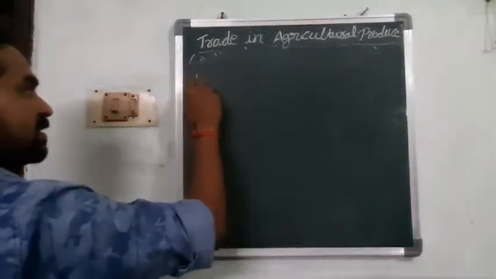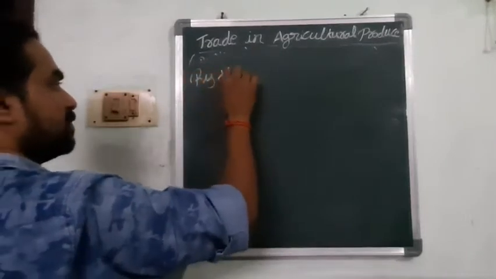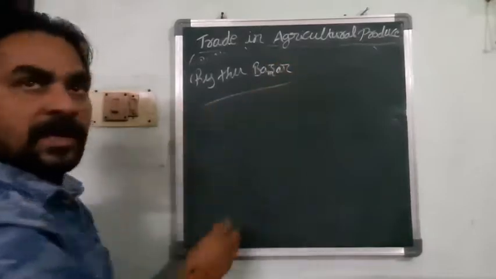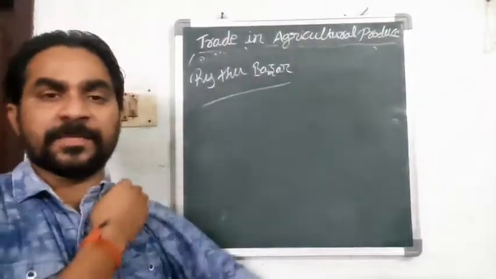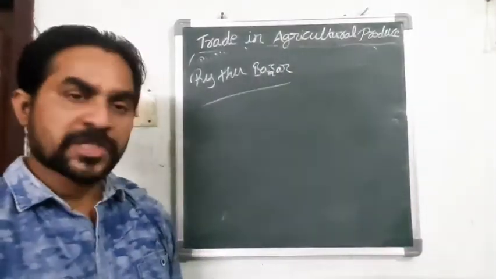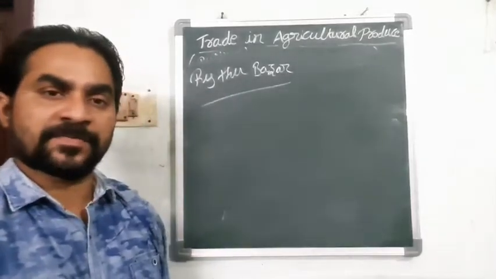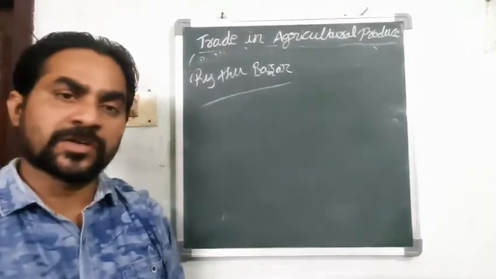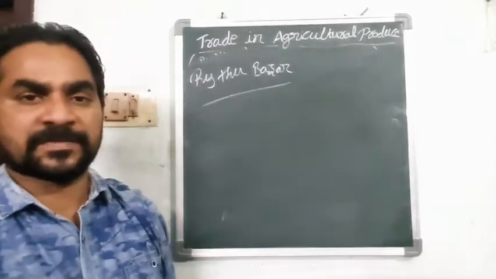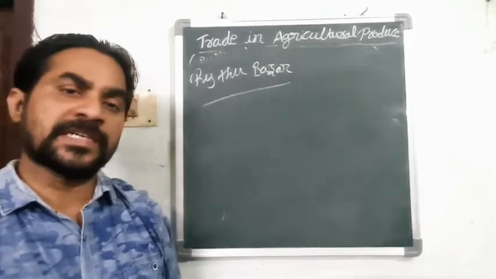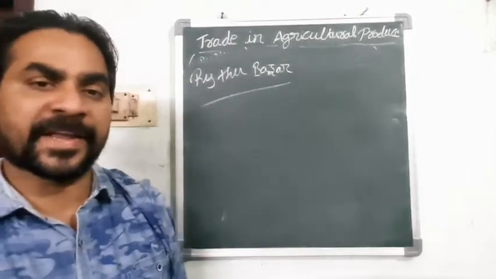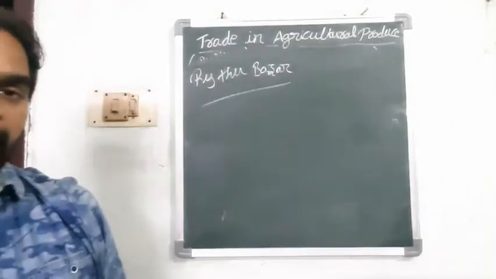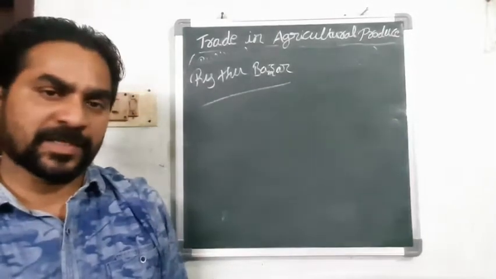The last trade is called Raitu Bazaar. Everyone knows what is meant by Raitu Bazaar. Mostly agricultural farmers, from the year 2000 onwards, bring the fruits and vegetables produced on their farmland directly to the market, and from the market they sell to the public. That is the main intention of Raitu Bazaar.